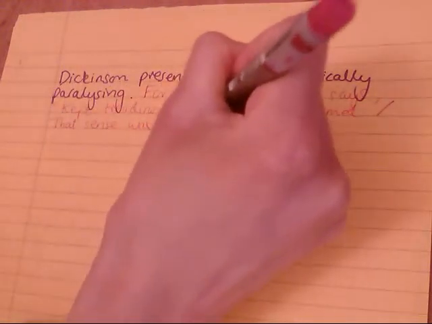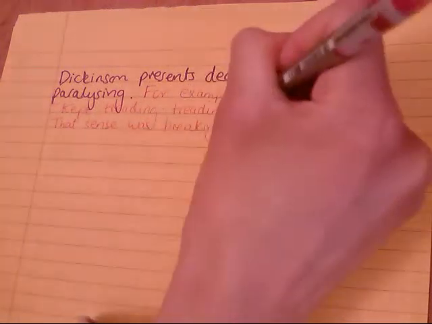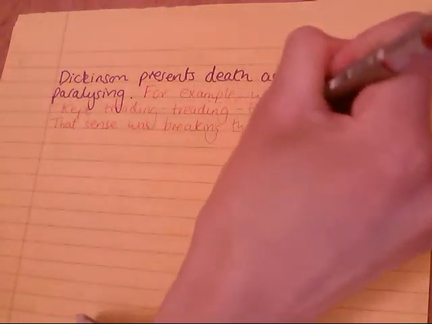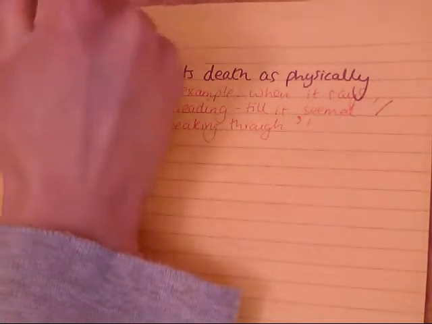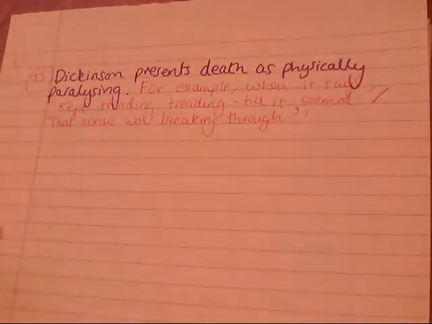Okay? So far, very simple. We've got our topic sentence here, call that TS, and then we've got our quotation from the poem.